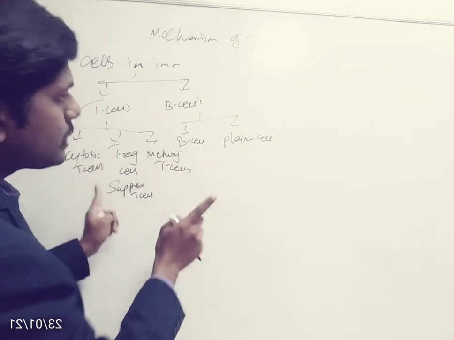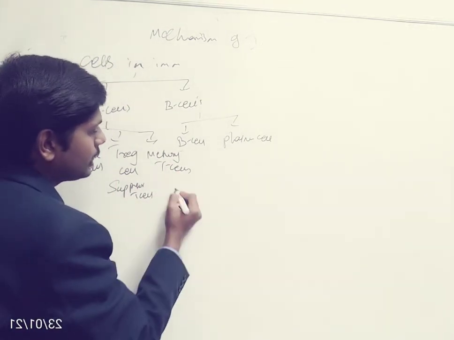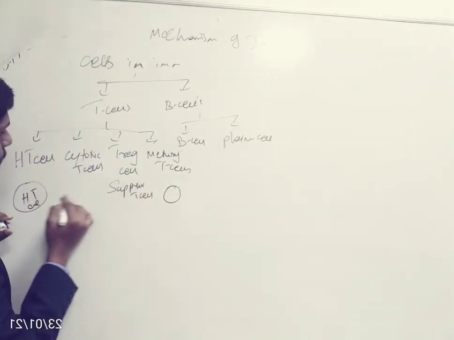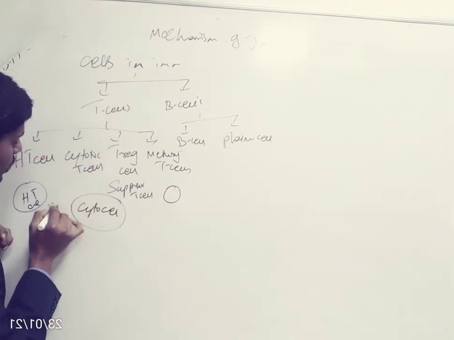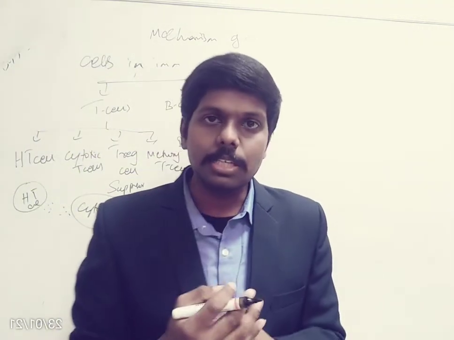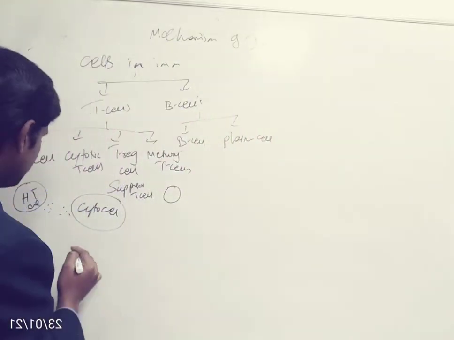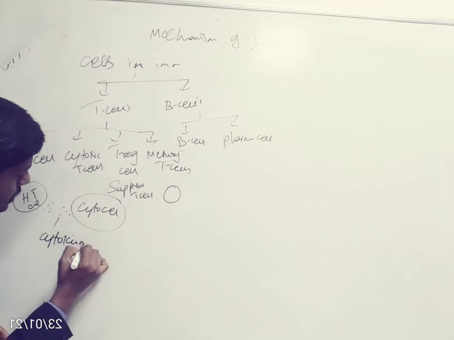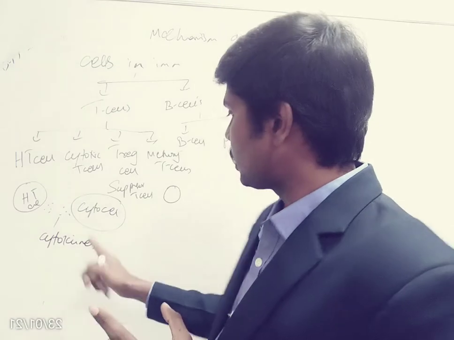Now these cells communicate with each other by some chemicals. For example, a helper T cell will communicate with the cytotoxic T cell by some chemicals. With these chemicals they signal each other, and these cell signaling molecules are called cytokines. So any two immune cells communicate with each other by chemicals called cytokines.